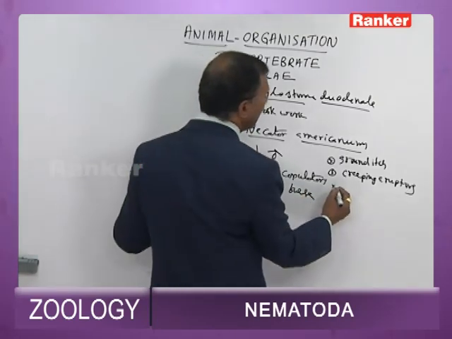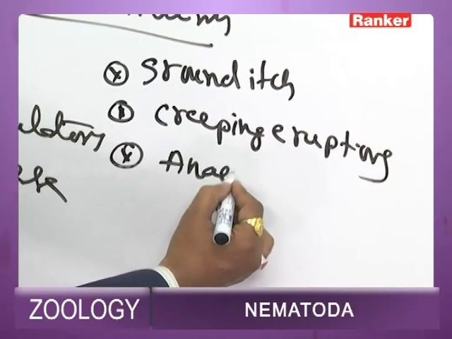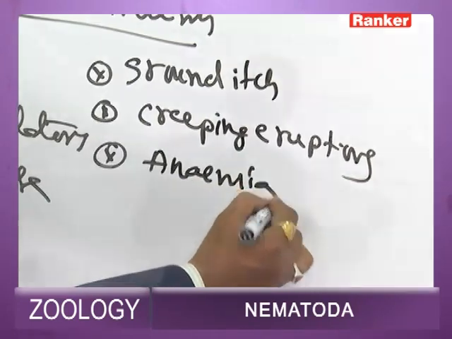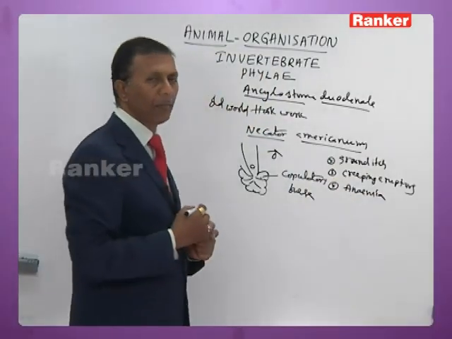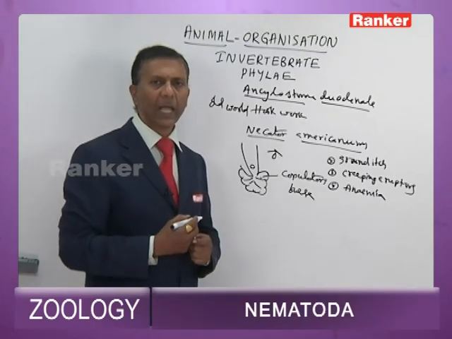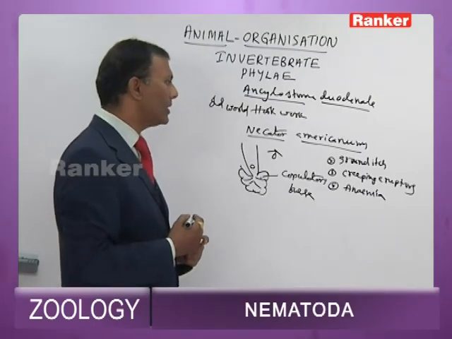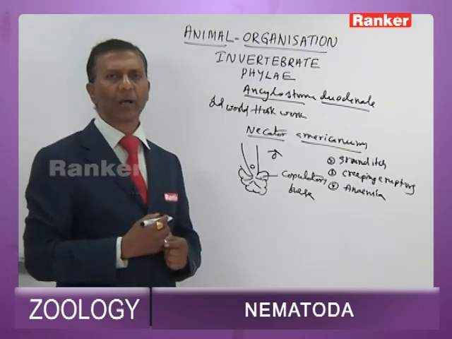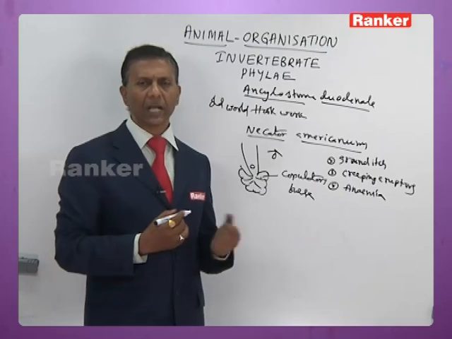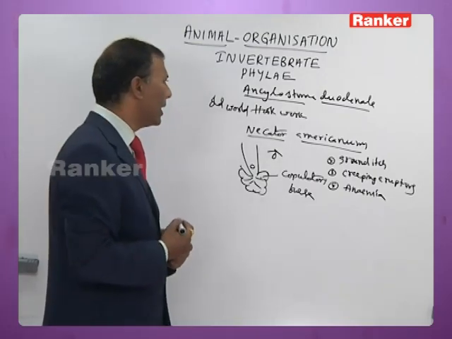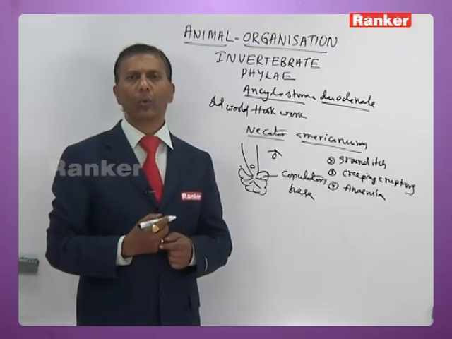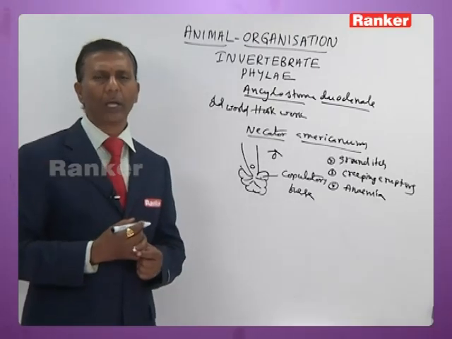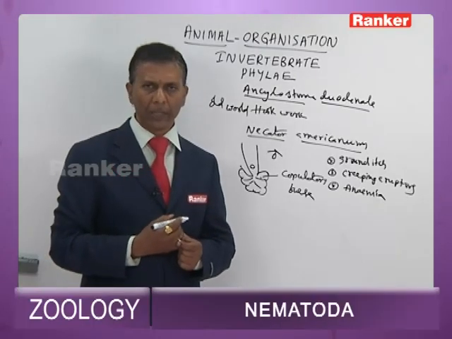Then in the intestine, they feed on the blood and thereby cause anemia. So ground itch, creeping eruptions and anemia are the characteristic symptoms of ankylostomiasis caused by Ankylostoma duodenale, commonly called old world hookworm of human beings.